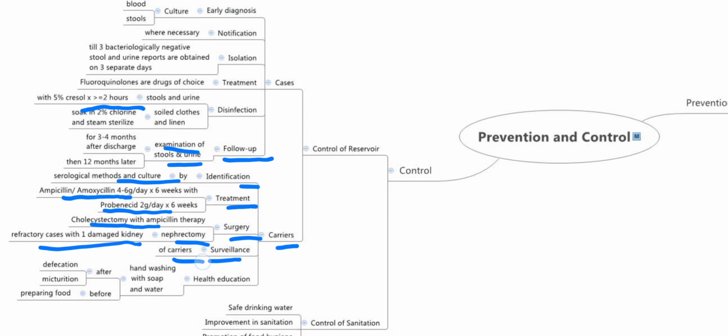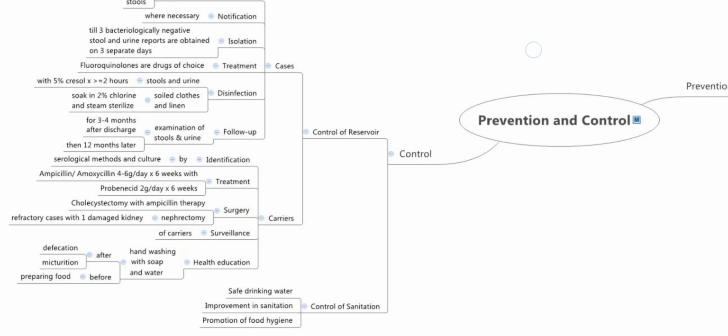Surveillance of carriers has to be done, and health education is important. Hand washing with soap and water after defecation and micturition and before preparing food is also important. Control of sanitation, that is safe drinking water, improvement in sanitation and promotion of food hygiene, should also be done to control the disease. That is the prevention and control of typhoid.